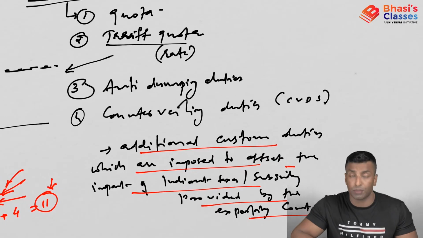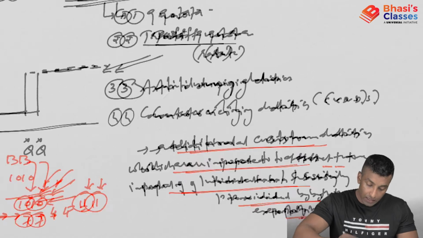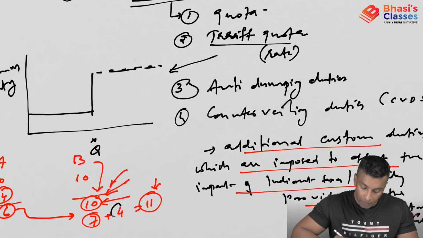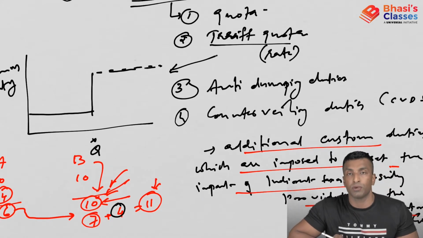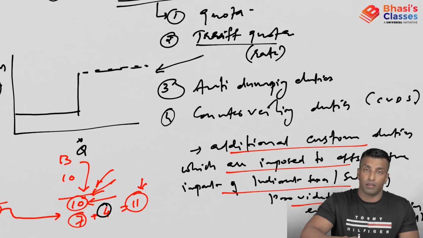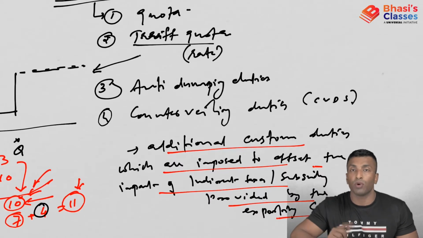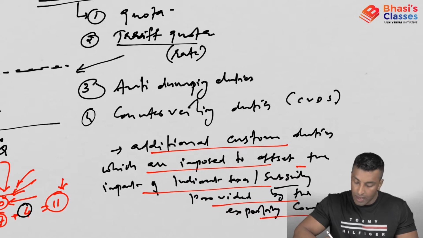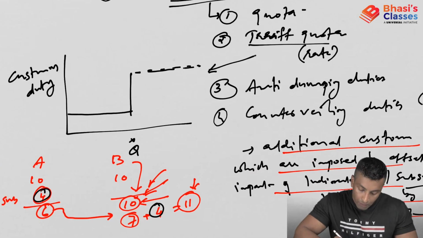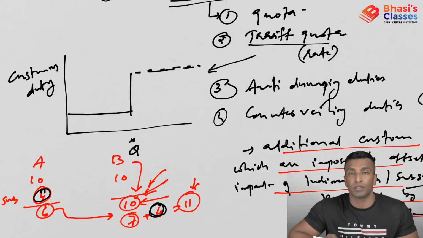It is actually an additional customs duty which is imposed. What is that additional custom duty? That you can see here, this 4 rupee, which is the additional custom duty which is imposed by the importing country government, to offset the subsidy given by the exporting country's government. So here you can see the subsidy which is given as 4. So here extra customs duty which is charged is 4. That is what countervailing duty is.